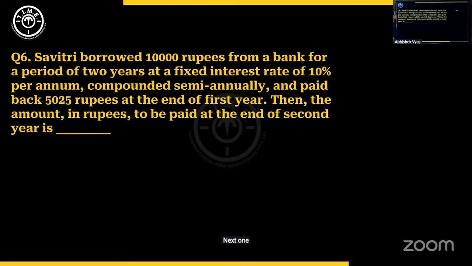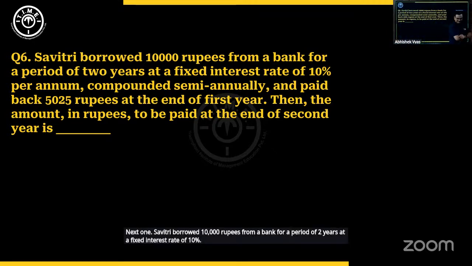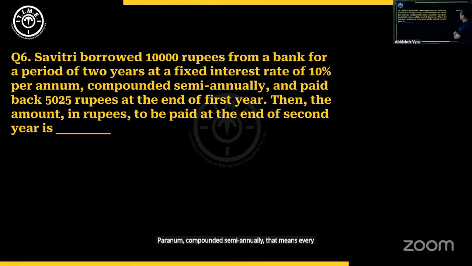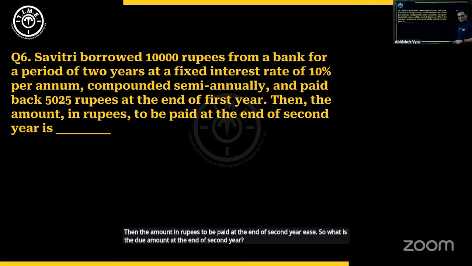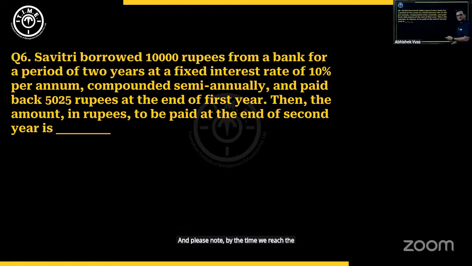Next one. Savitri borrowed 10,000 rupees from a bank for a period of 2 years at a fixed interest rate of 10% per annum, compounded semi-annually. That means every 6 months. And paid back 5,025 at the end of first year. Then the amount in rupees to be paid at the end of second year is. So what is the due amount at the end of second year? And please note, by the time we reach the end of second year, we would be done with compounding 4 times. Right? 4 times will be done. So let's try to solve this.